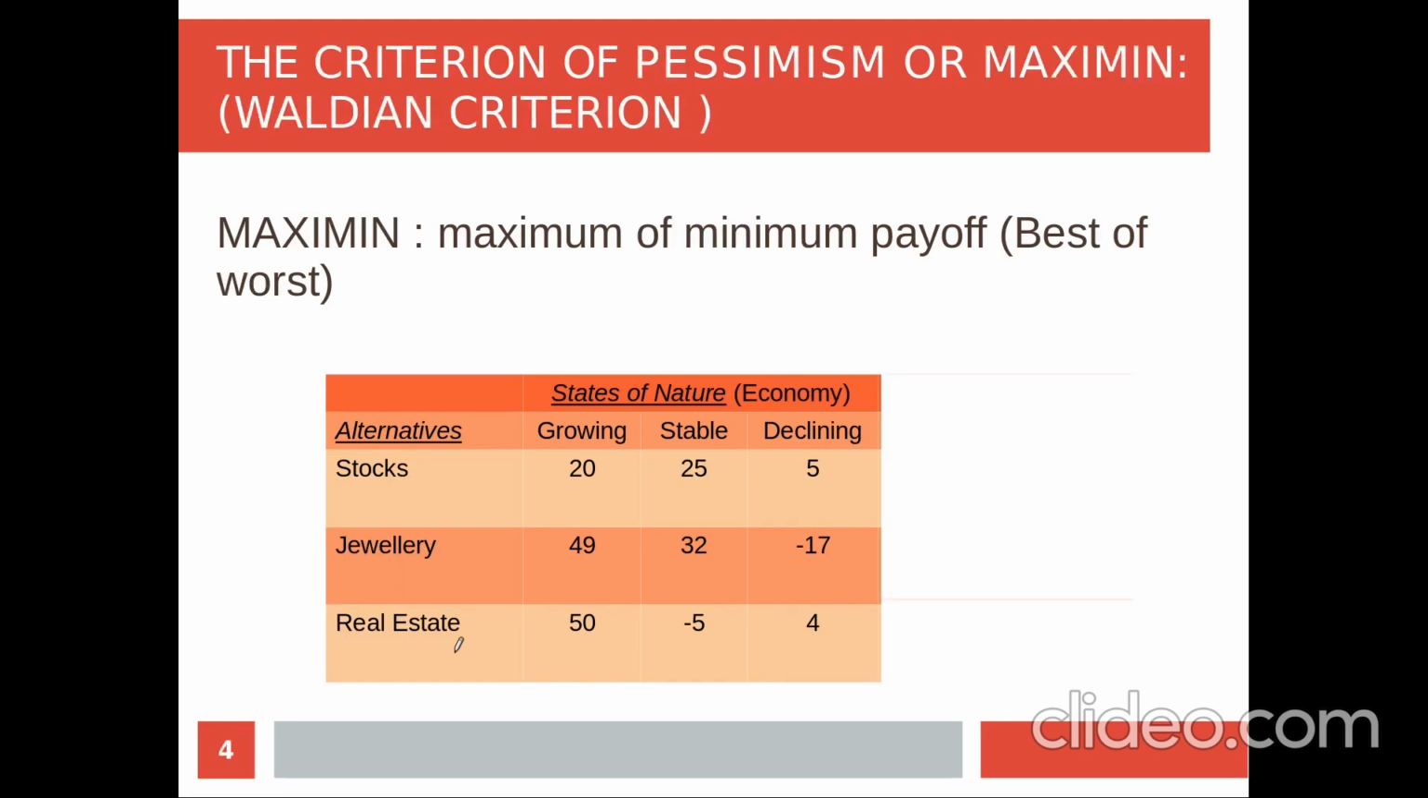Next is the Maximin. Maximin is actually a pessimistic approach, that is the worst case scenario, to find the best of the worst. So first it finds the minimum payoff, then among the minimum payoffs it finds the largest value.